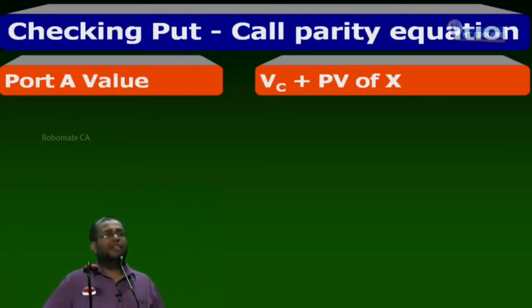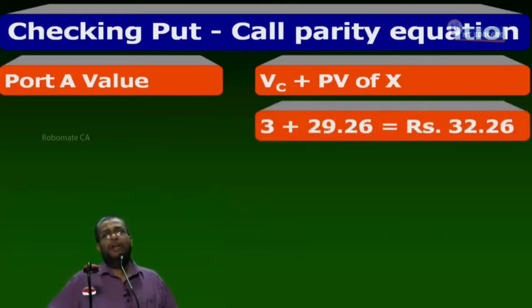Now tell me, look at the workbook and tell me what is the value of the call today in the call market. I searched the market, it is trading at 3 rupees. Plus, what is PV of X? 29.26. 3 plus 29.26 is equal to how much? 32.26. 32.26 is the portfolio A value.